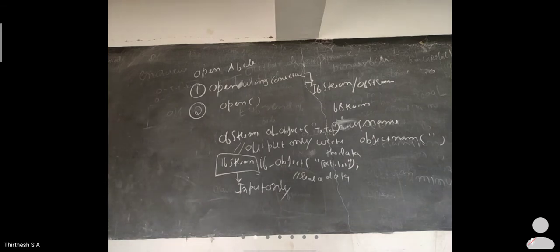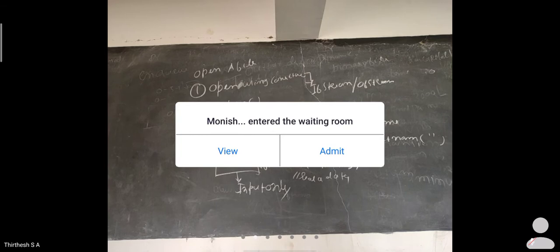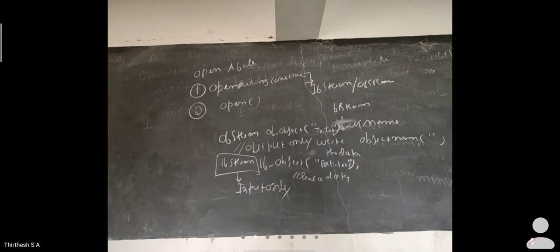So understood? Here, check out: an ofstream object is an object of class ofstream, and we have a file known as text.txt. text.txt means it is a file; it tells the system which file I am operating on and to open it. This is how it is done using a constructor.